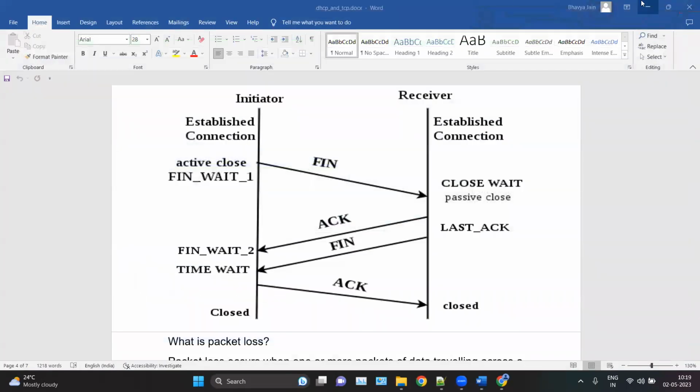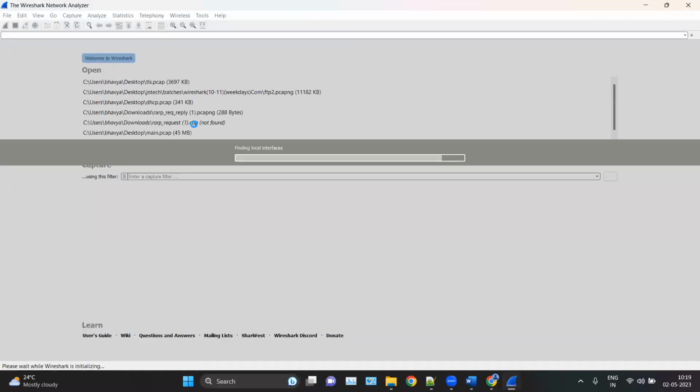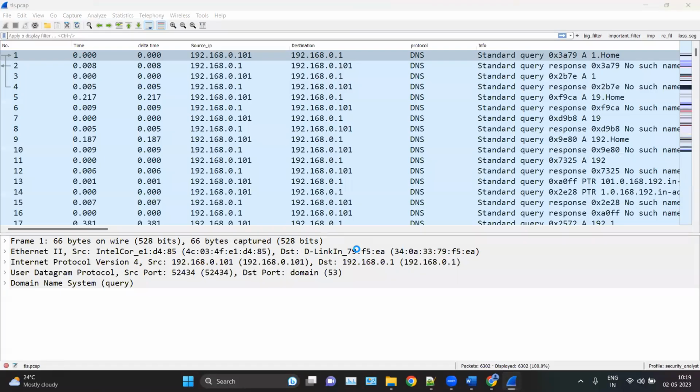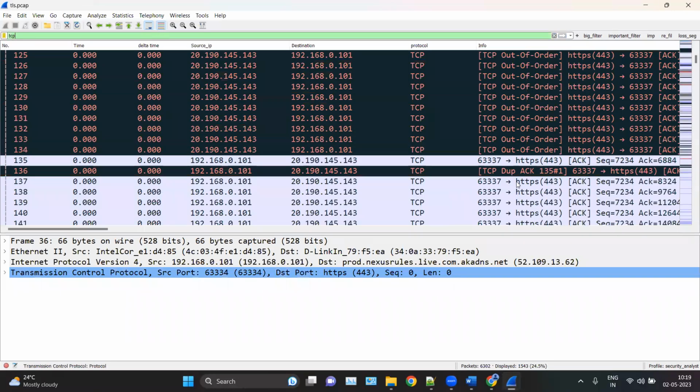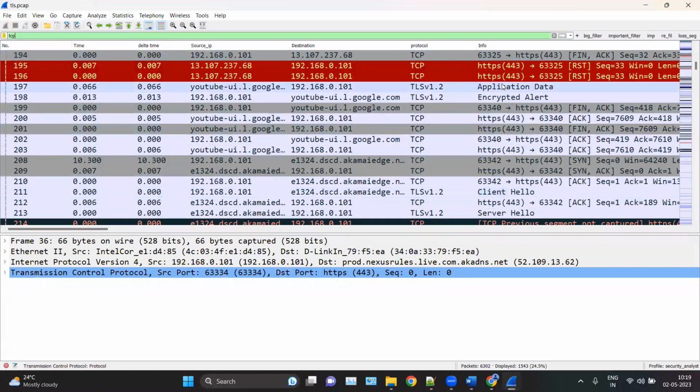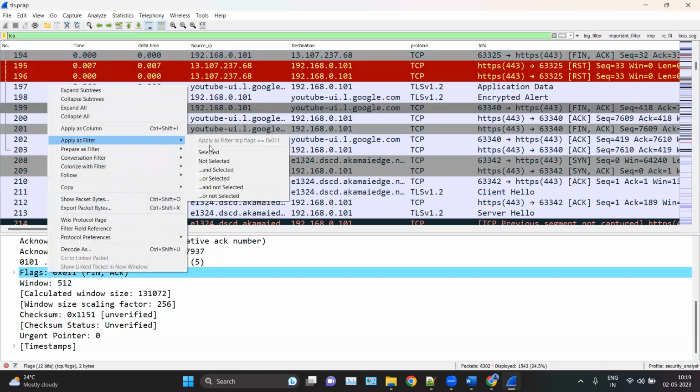Let me restart this file. So let's apply that FIN flag, right click and apply filter, selected.